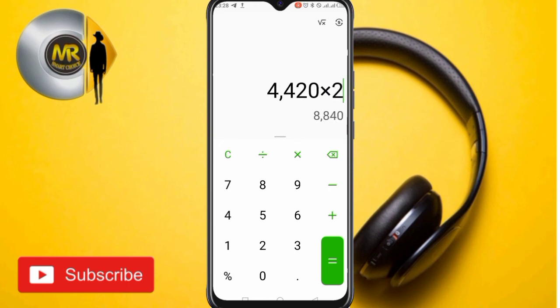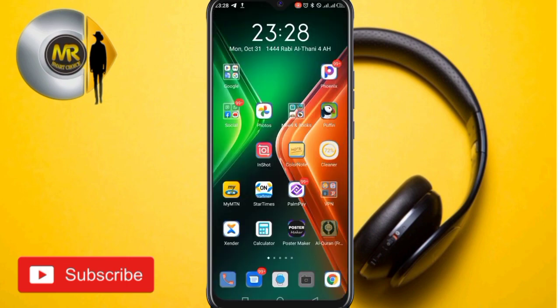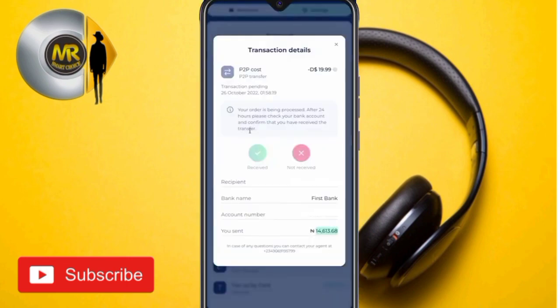For example, when I multiply it by 2, I get 8,840. This is a cool passive income you can make by arbitrage trading. As you can see here, if you multiply it by 20, you get almost 88,000. The money has been credited to my account successfully.